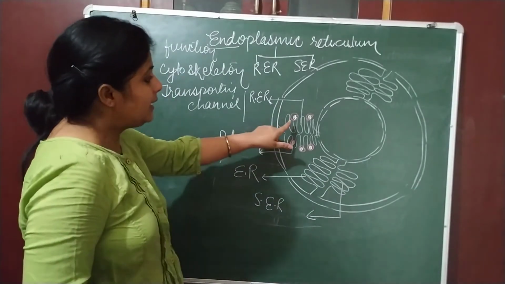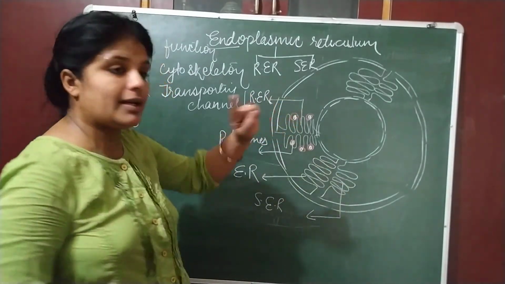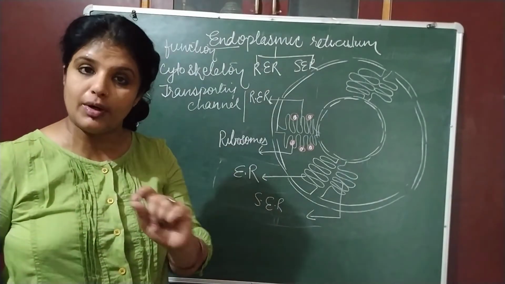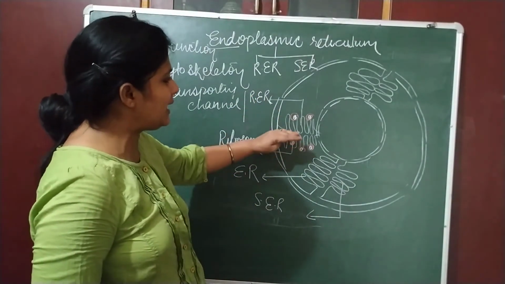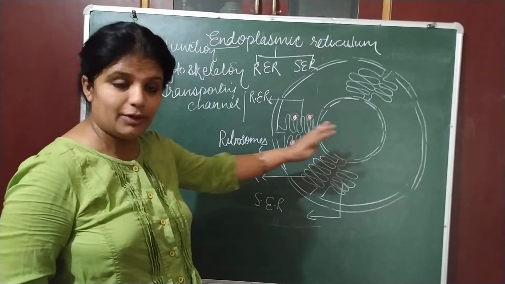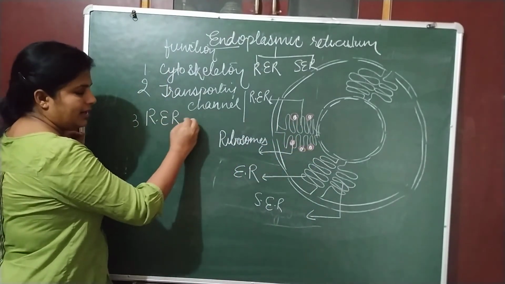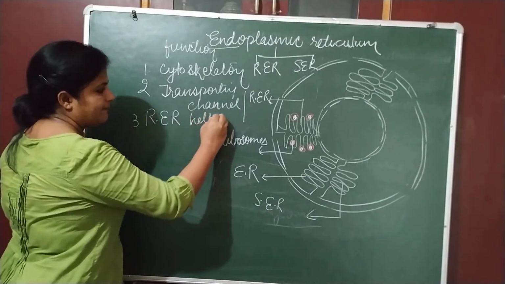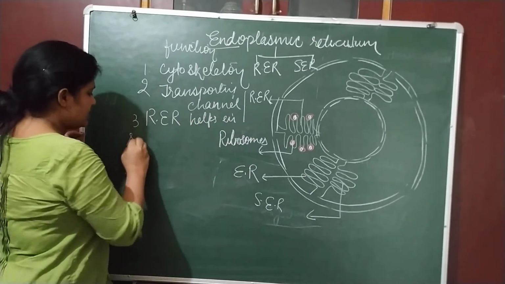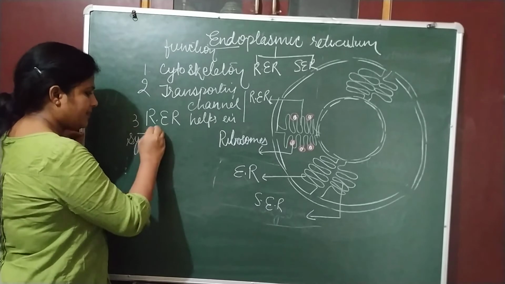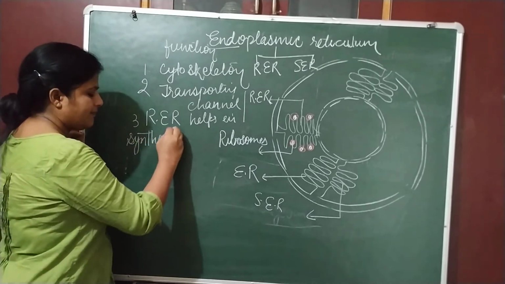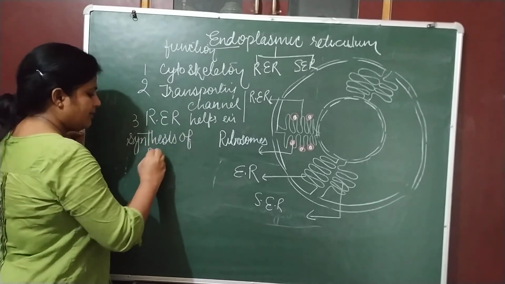Beside that, इनके ऊपर ribosomes हैं, and ribosomes help in synthesis of protein. So directly or indirectly they help in the synthesis of protein also. So what we can write? Rough ER helps in synthesis of protein.